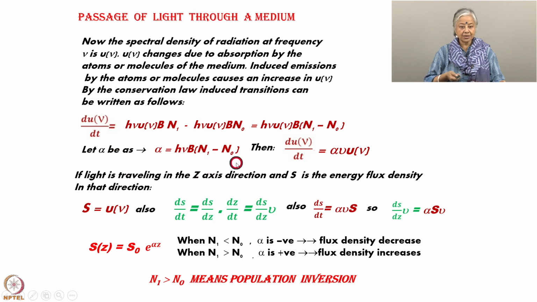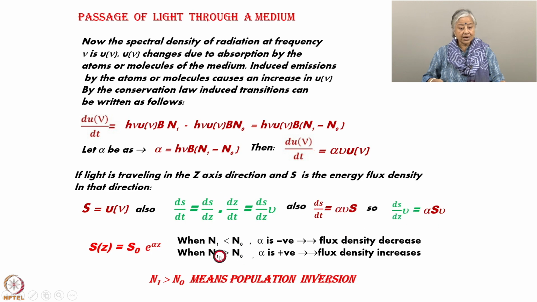Alpha depends on n1 minus n0. So if n1 is less than n0, obviously alpha will be a negative number, and you will have flux density which is decreasing. So you have e to the power minus alpha z, it will decrease.